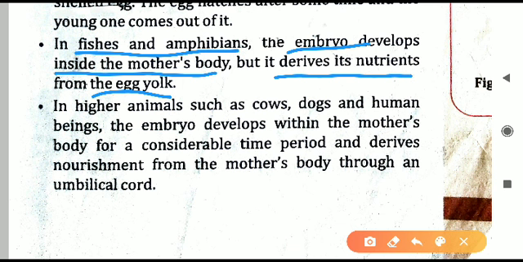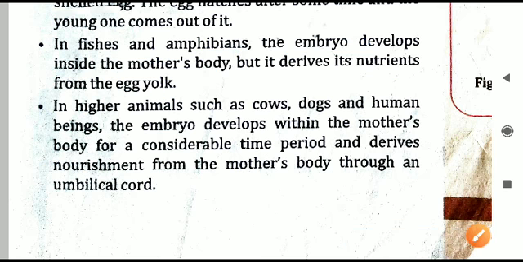These eggs have a liquid material present inside the egg, that is the egg yolk. Egg yolk has different nutrients, and those nutrients will be used as food for the developing offspring, because the embryo will need some food or nourishment. That nourishment is given by the egg yolk, but the embryo will develop inside the body of the mother only.